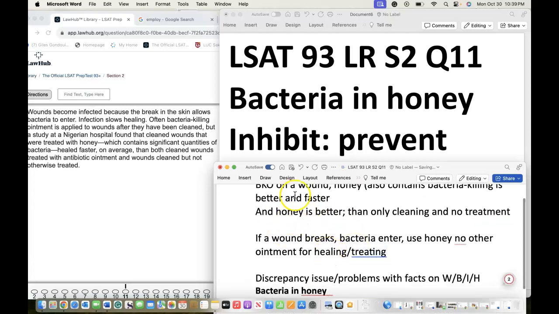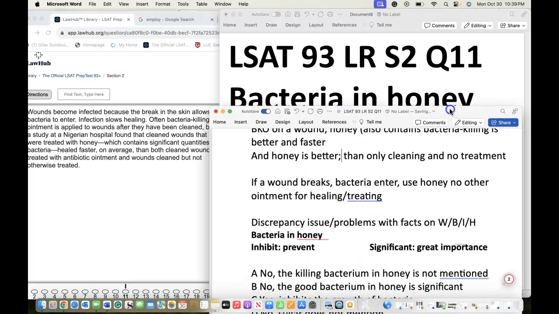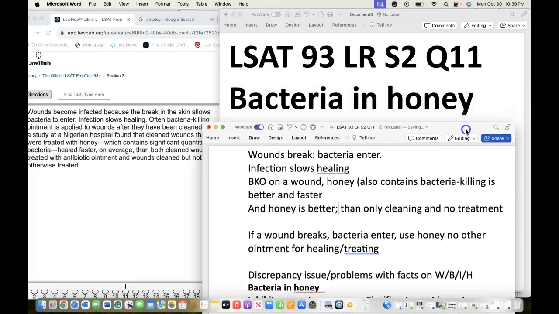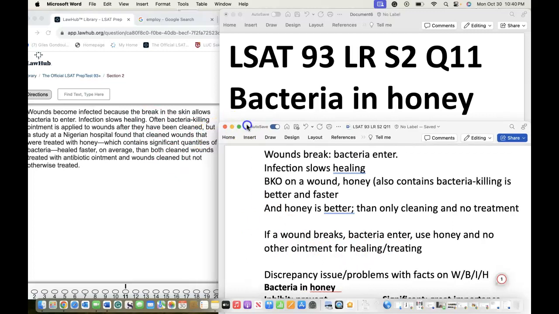So basically, if I were to wrap that up into what I would consider a one sentence, I would have that if wounds break, bacteria enters, use honey and no other ointment for healing or treating. That's kind of what this stimulus here is giving me as far as the information goes, as far as the bacteria killing ointment versus honey.